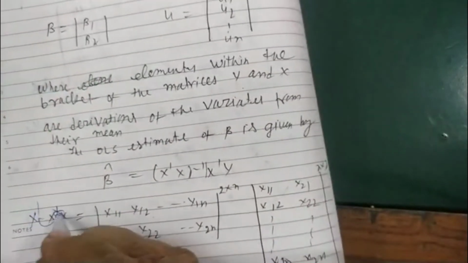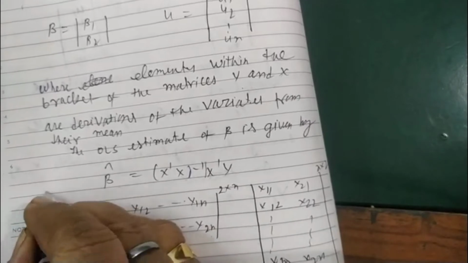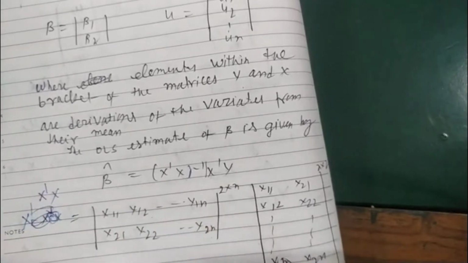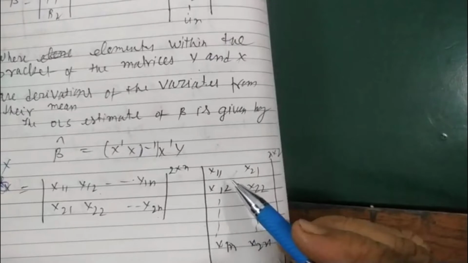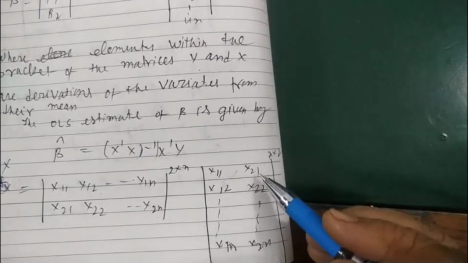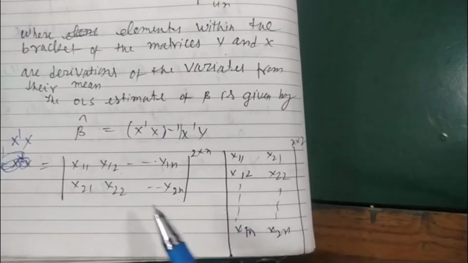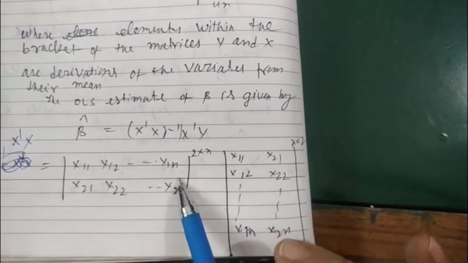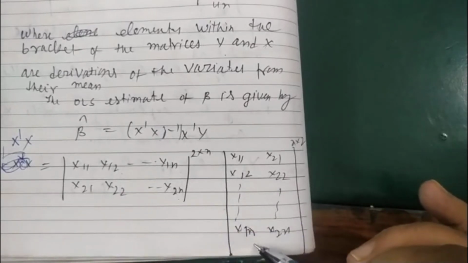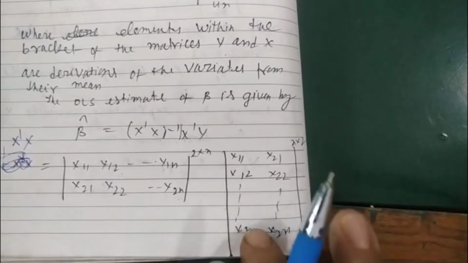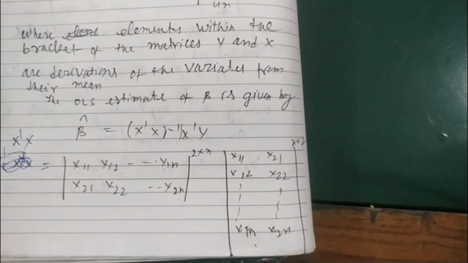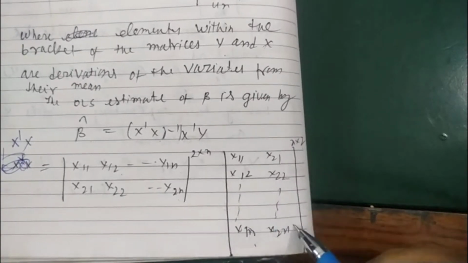On multiplying them, X transpose and X is equal to the matrix with entries x11, x12 up to x1n, x2n. Here you see the number of columns is n and the number of rows is also n. Then we can multiply these two matrices, X transpose and X. We know for multiplication the columns of the first matrix must equal the number of rows of the second matrix.